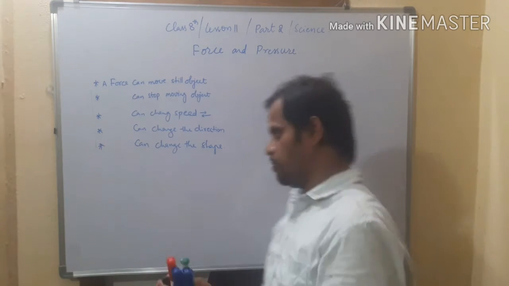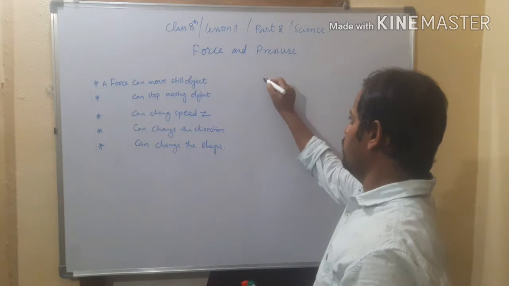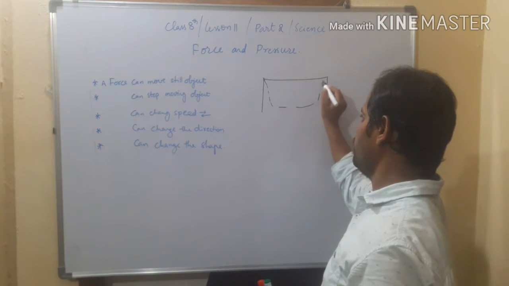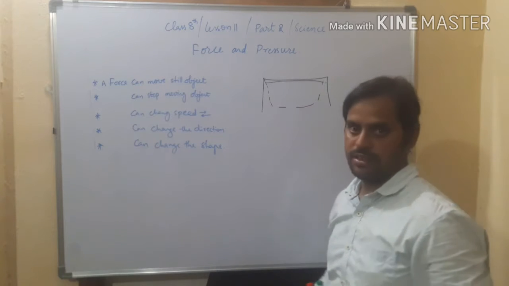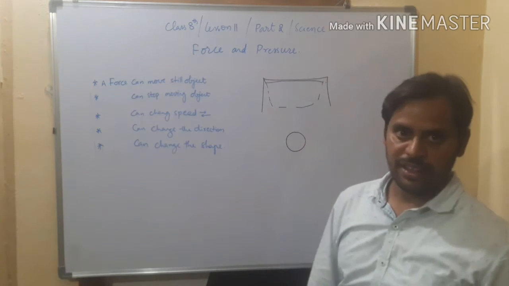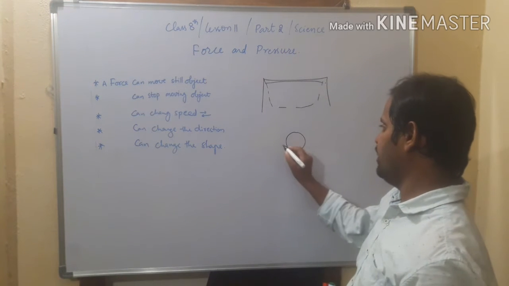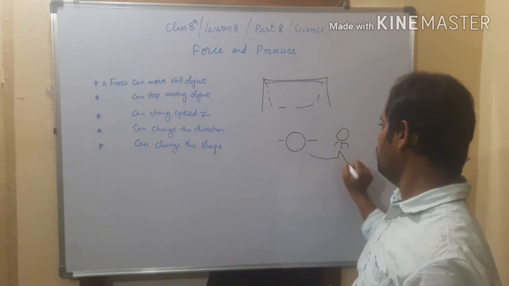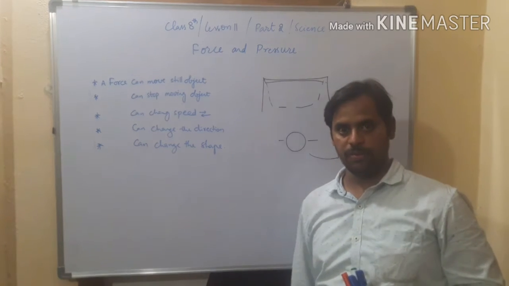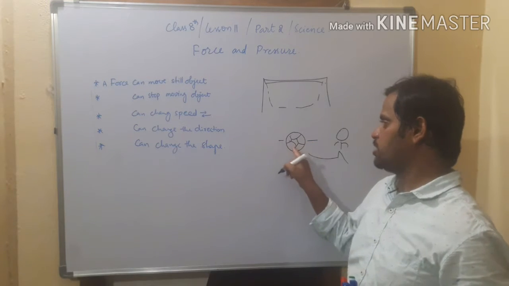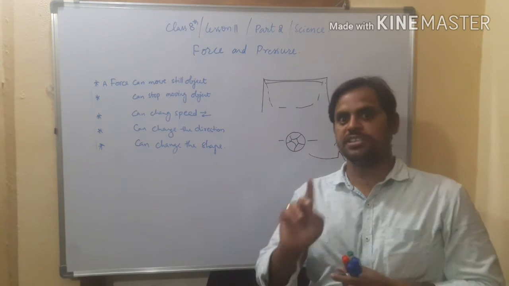For example, a very serious football match is going on. It is the last kick, the last chance for the player. The ball is ready on the ground, and a player should kick the ball. Before his kick, is the ball in a moving state? No, it is stationary.